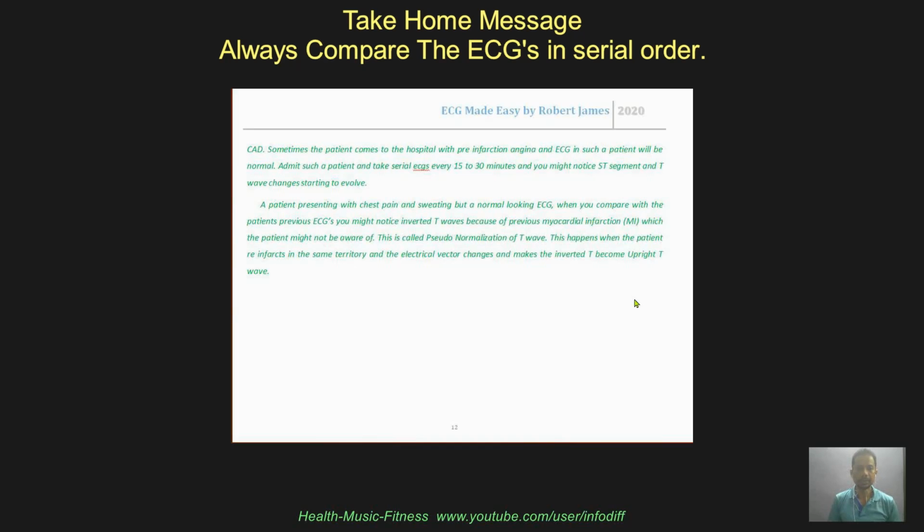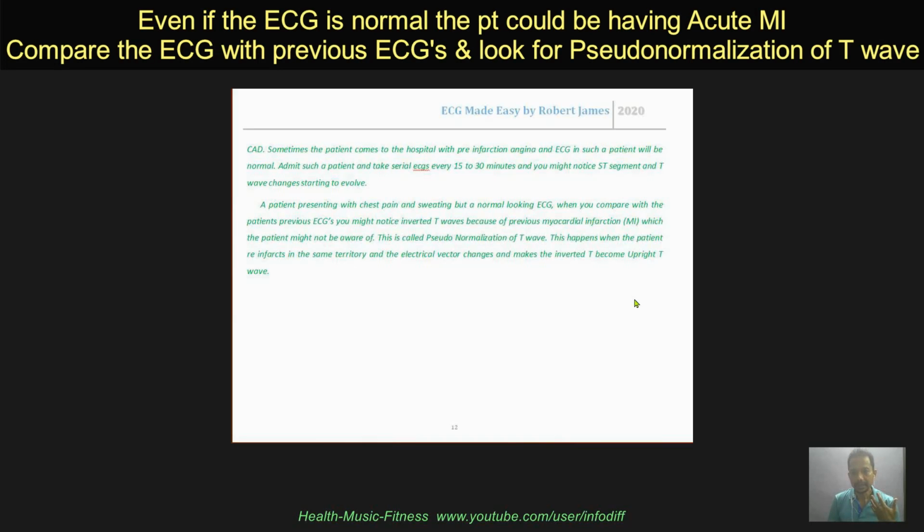a patient with history of coronary artery disease, and he comes to you with chest pain, left-sided precordial jabbing chest pain, radiating to the left side of the neck, left jaw, and to the medial aspect of the left arm, typical pain suggestive of coronary spasm. And you do the ECG. This patient is already a diagnosed case of coronary artery disease, and he had an MI maybe 2 years back, and he recovered, but now he has come to you again with chest pain.